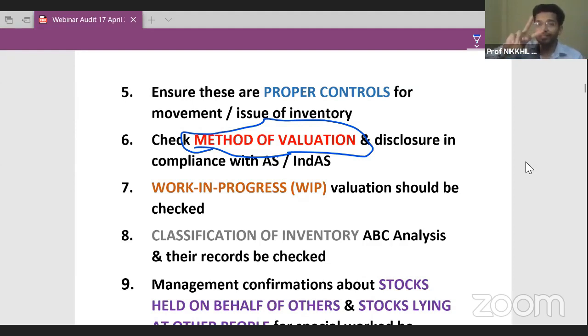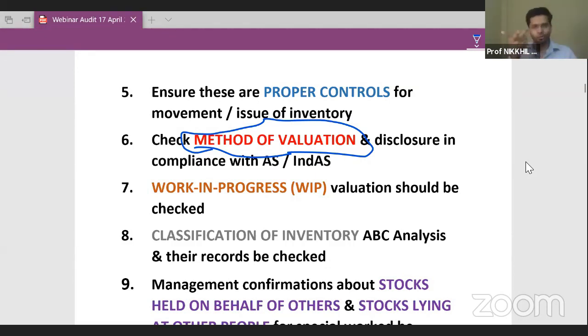So if we use weighted average, then the value will be something different. And if we use the FIFO method, then the value will be something different, which means that if we use weighted average, then profit will be something different. If we use the FIFO method, then the profit will be something different. So profits are different if we use the FIFO method versus the weighted average method.